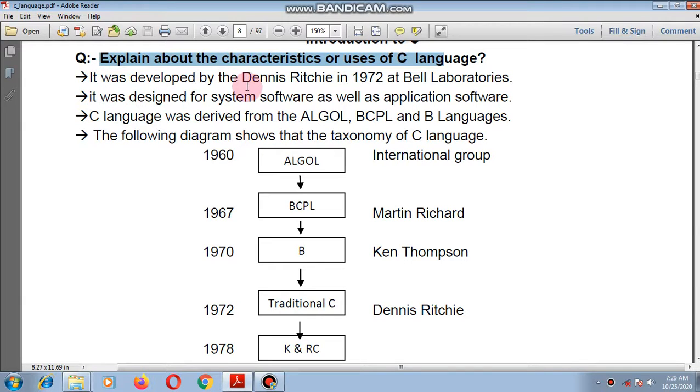First, C language was developed by Dennis Ritchie in the year 1972 at Bell Laboratories, and it was designed for system software as well as application software. C language is used to develop system software and application software. C language was derived from the languages ALGOL and BCPL, the B language.